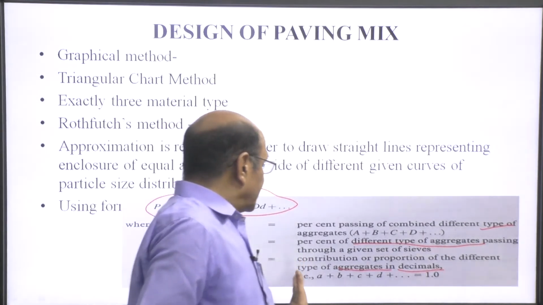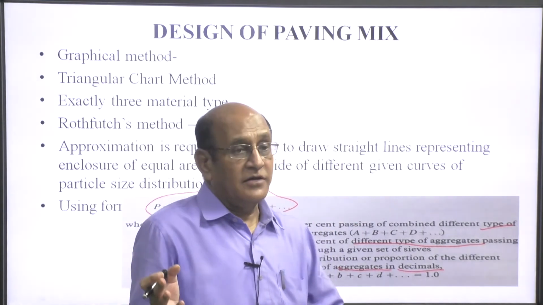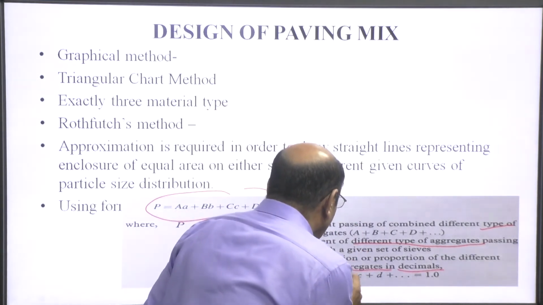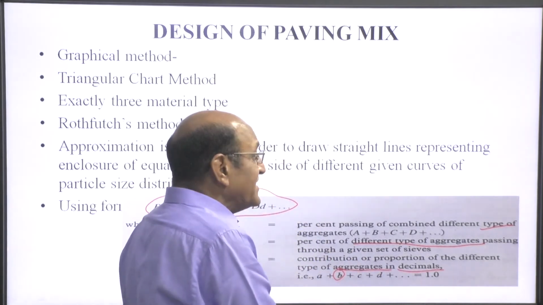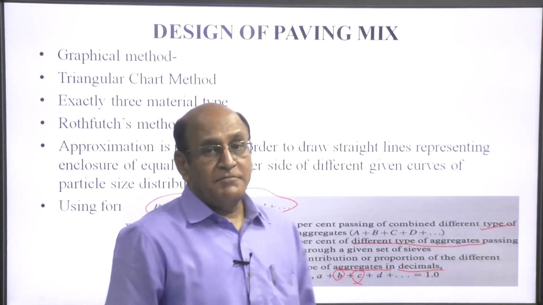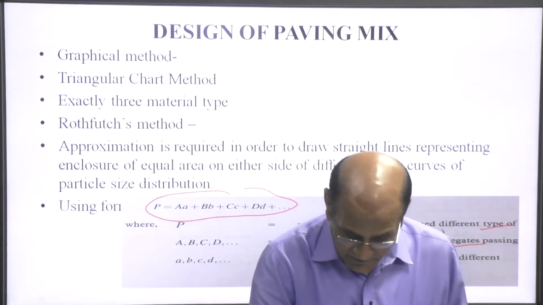So, the summation of all these proportions will be equal to 1. If there is a change in, say, b, suppose b is increasing, then you have to decrease c, so that the summation of all is equal to 1.